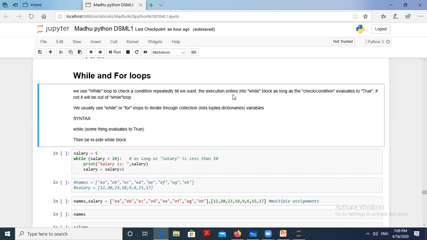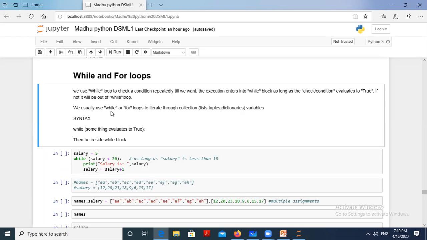The execution enters the while block as long as the condition evaluates true. Otherwise, it will come out of that loop and execute the other statements after it.